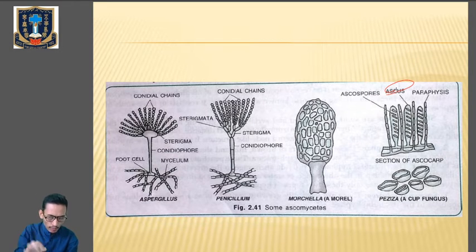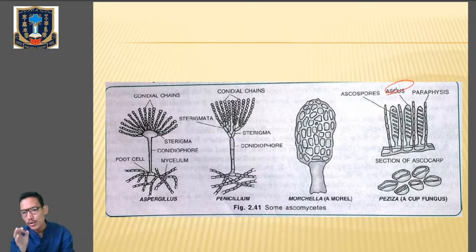Okay, so after the fusion of the haploid nuclei and the formation of the diploid nucleus, the resulting zygote, because after fusion of gametes there will be formation of zygote, so the resulting zygote in the young ascus undergoes meiosis and produces 4 or 8 haploid ascospores, and whenever the ascus ruptures, ascospores are released.